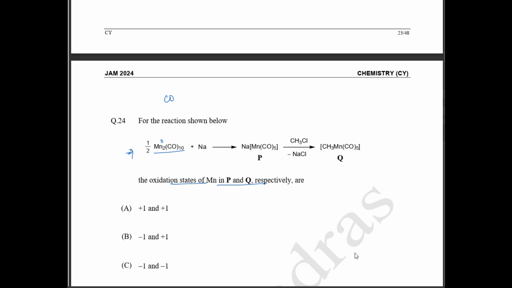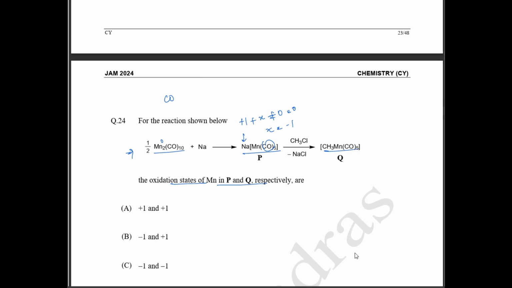Second compoundல பாருங்க என்ன இருக்கு? We have sodium வந்து என்னது? சோடியமோட oxidation state வந்து +1. Okay, and Mn of P compound வந்து கண்டுபிடிக்கணும். So this is going to be X plus என்ன இருக்கு, and the charge on the carbonyl group வந்து neutral again. So this is going to be again plus 0. Okay, this is going to be equal to 0. So X is going to be minus 1. Okay, so X is going to be minus 1 for P.